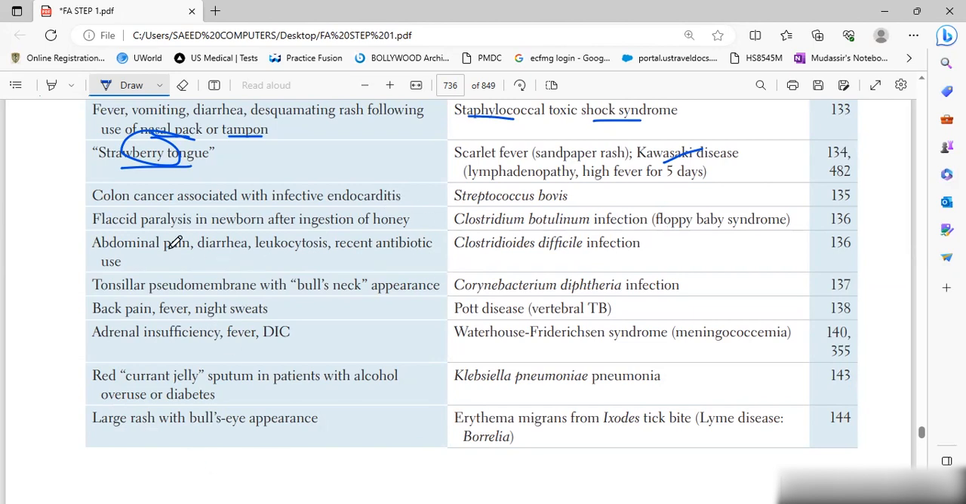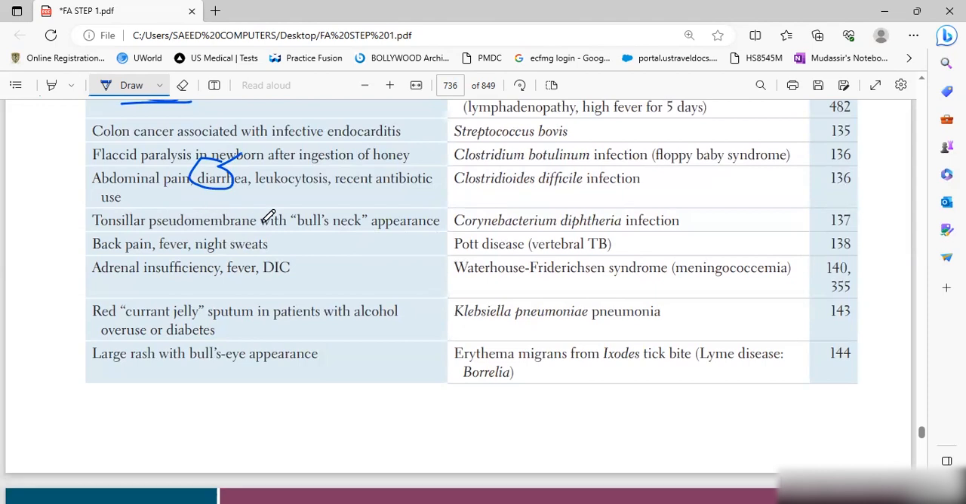Then is a classic point: abdominal pain, exclusively watery diarrhea, leukocytosis, more than 15,000. And then recent antibiotic use like clindamycin, PPI use, hospital history, and low grade fever: that is Clostridium difficile. You will have watery diarrhea, remember it.